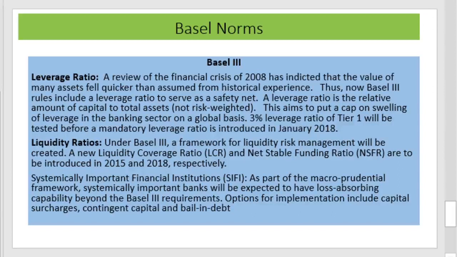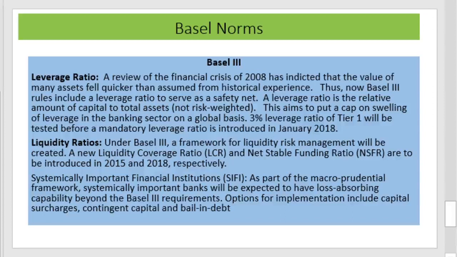A leverage ratio is the relative amount of capital to total assets. It is not related to risk weight, whereas it is the relative amount of capital to the total asset. This aims to put a cap on the swelling of leverage in the banking sector on a global basis. A 3% leverage ratio of Tier 1 will be tested before the mandatory leverage ratio is introduced in January 2018. This is also to maintain good capital with the bank.